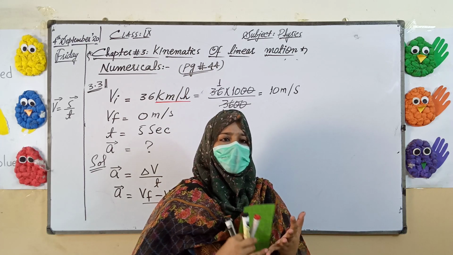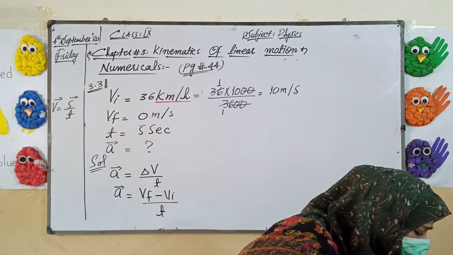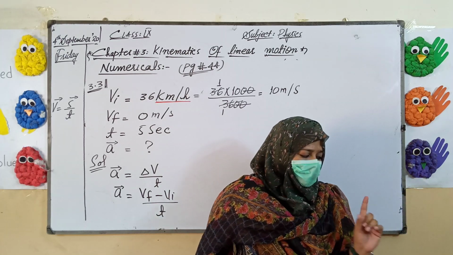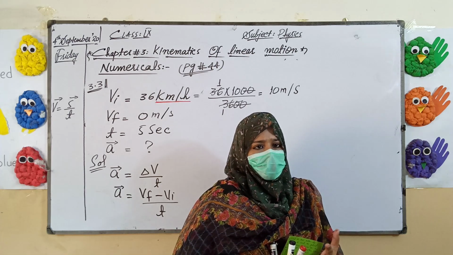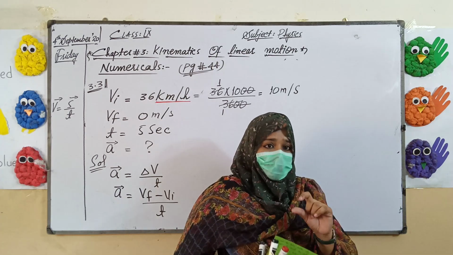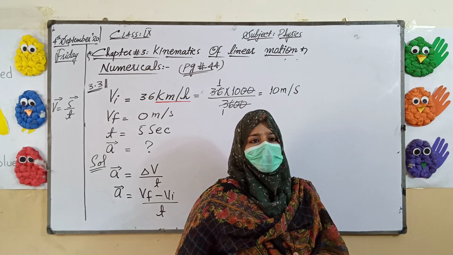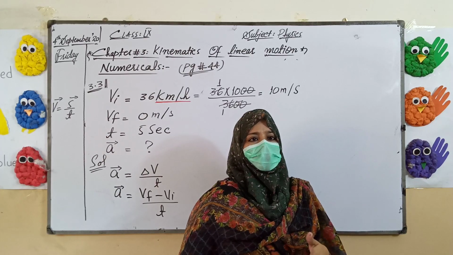Do equation number 1 in your copy, that is the first equation of motion, given on page number 38 and ending on page number 39. You have to do that equation as well in your copy. Do that from the book. Do not copy that equation from any other notes. Kindly use the book for copying that equation.